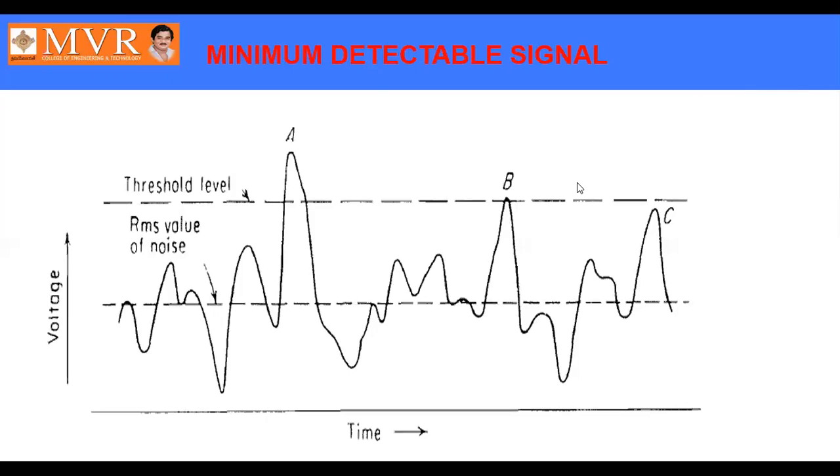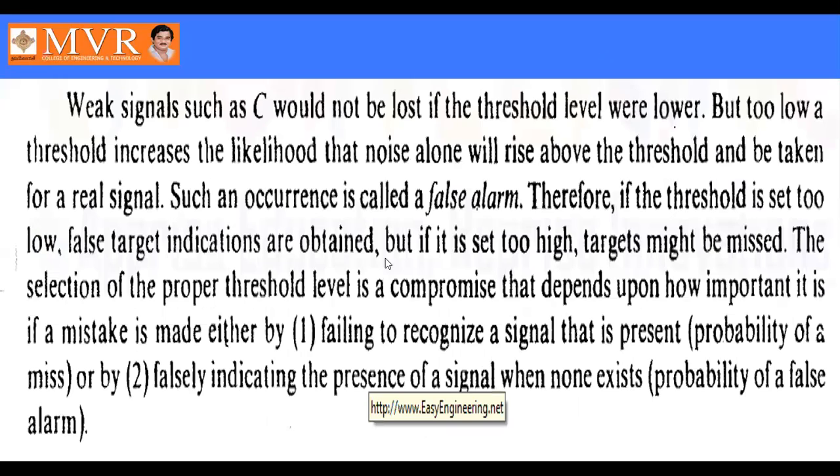Coming to the possibilities, already I have shown that these are the two parameters. The selection of the proper threshold level is a compromise that depends upon how important it is if a target is missed, either by failing to recognize a signal that is present, which is the probability of miss, or by falsely indicating the presence of a signal when none exists, which is the probability of false alarm.